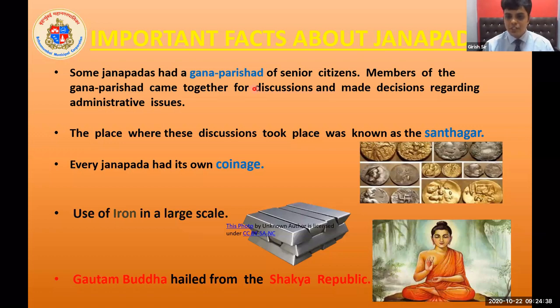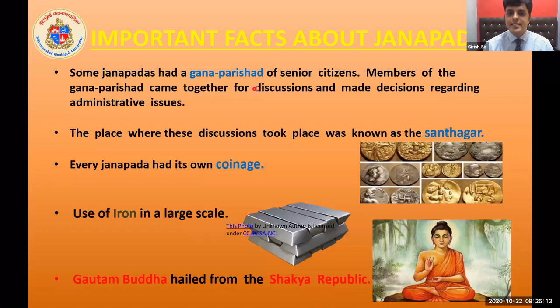The Gana Parishad is a kind of union. It means the people come together to discuss certain common problems. And it was headed by the senior citizens. Senior citizens are the most experienced people in the village who give us proper guidance about our problems and guide us to take proper decisions.